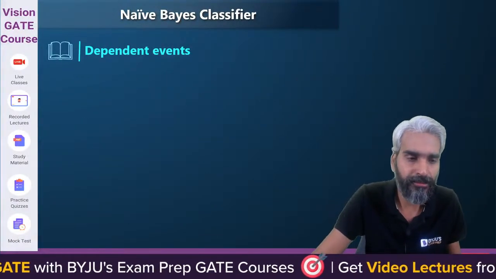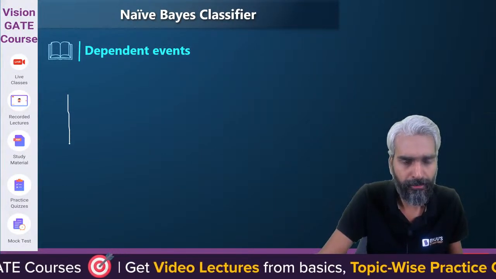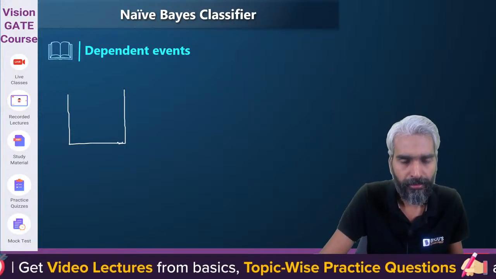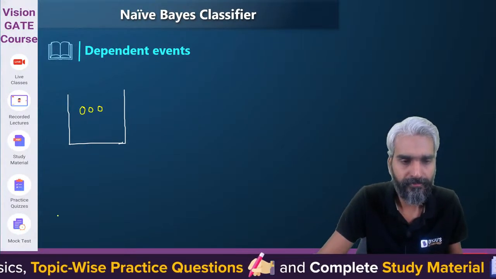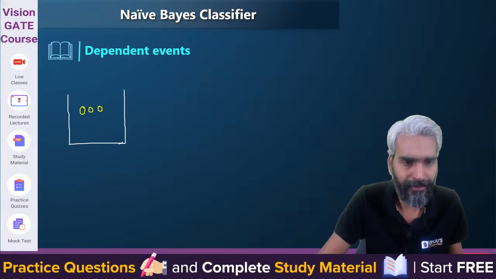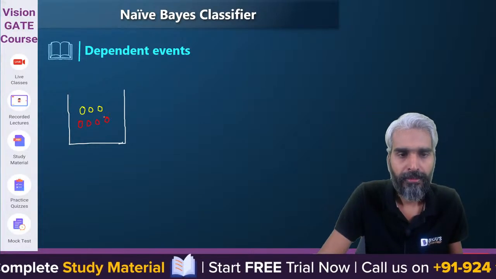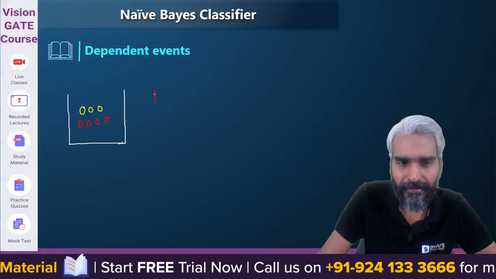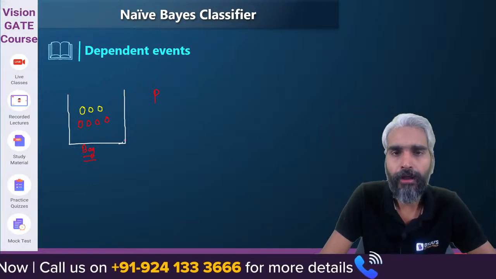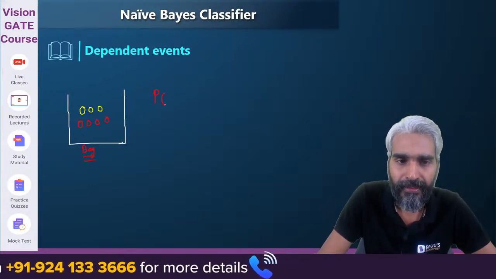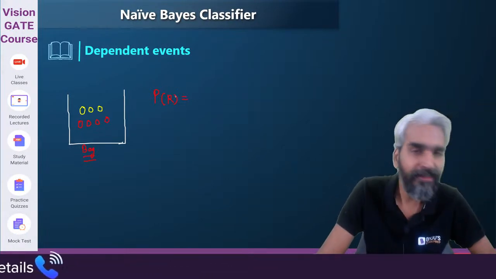Now let's try to understand the concept of dependent events. Simple concept, simple thing which you have seen all your childhood. Let's assume that there are 3 yellow balls and let's assume that there are 4 red color balls. Now, if you draw a ball from this bag, what is the probability that the ball will be of red color?